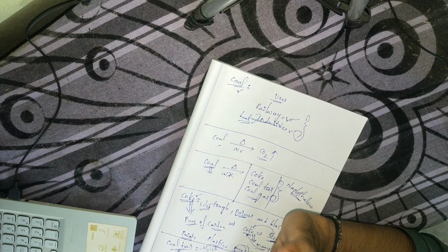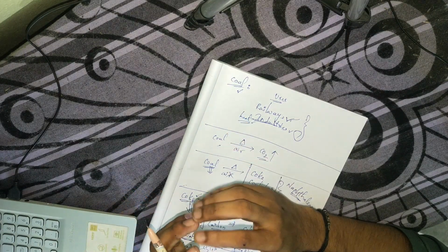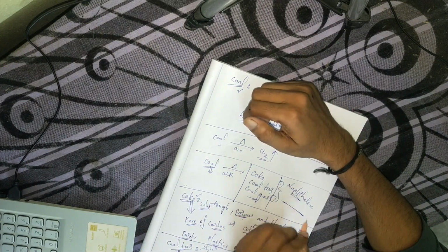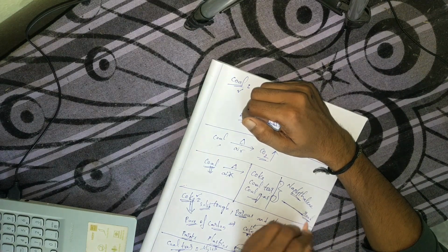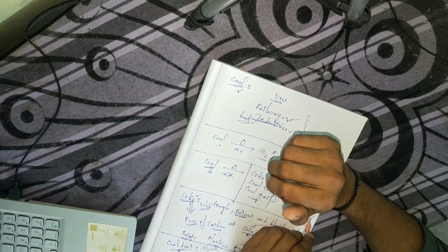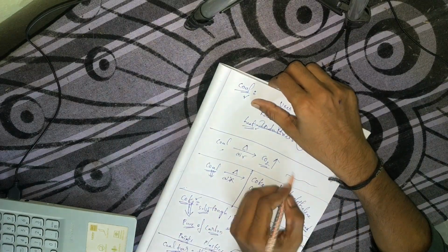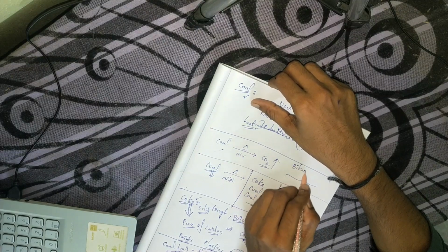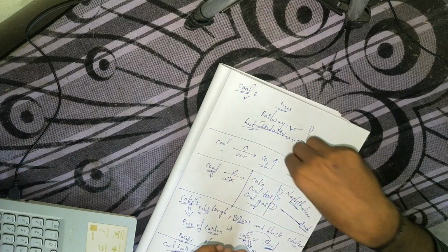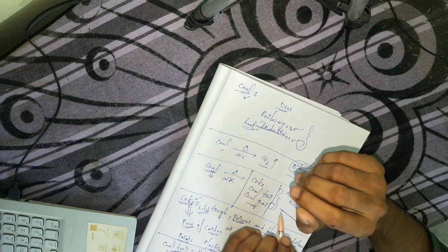And also the major use of this coal tar in the olden days was on the surface of the roads, for metalling the roads. But nowadays coal tar is not used. Instead we are using bitumen. It is a petroleum product. This bitumen is nowadays used for metalling the roads.